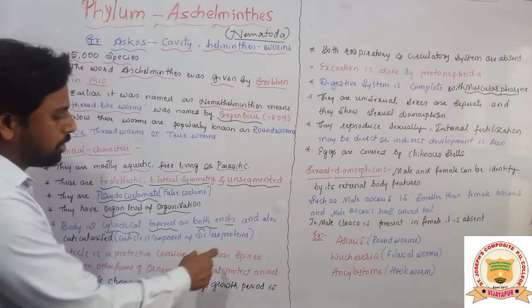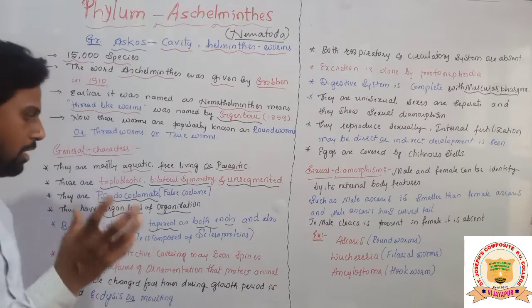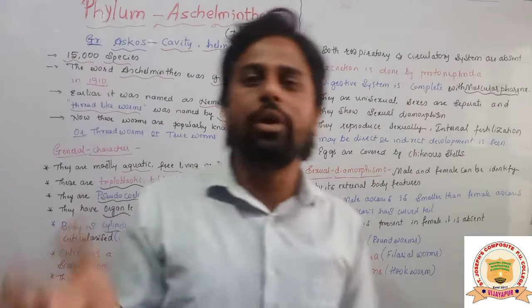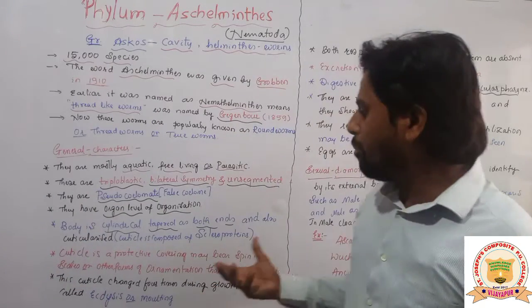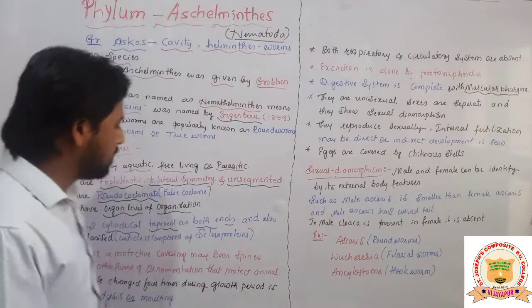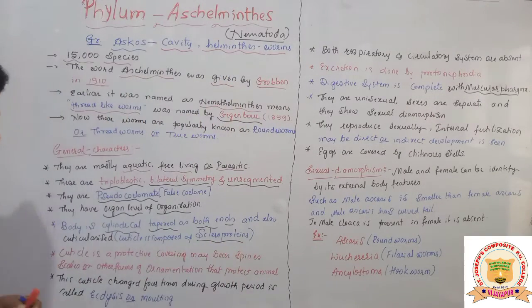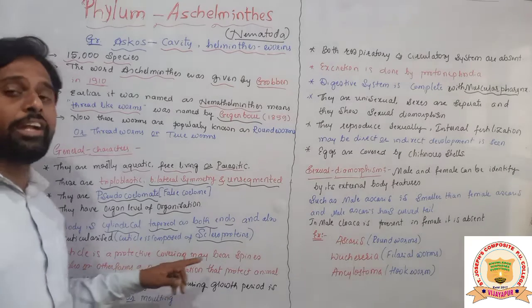Cuticle is composed of scleroproteins. So the body surface of these Aschelminthes is made up of cuticle, and that cuticle is basically made up of what here? Scleroprotein. So what is the use of this cuticle? Cuticle is a protective covering, students.